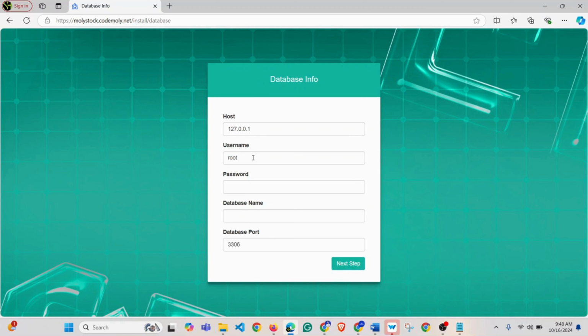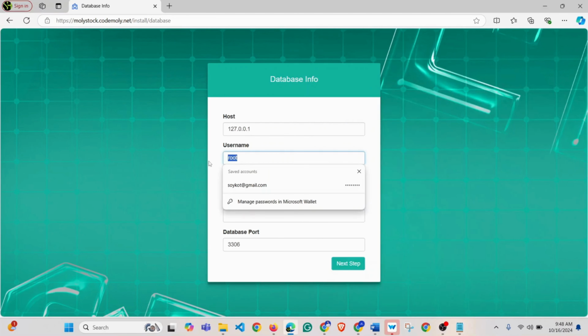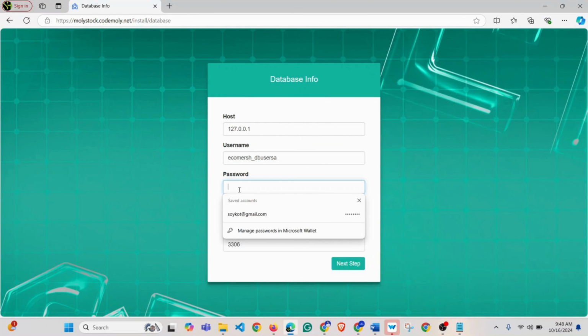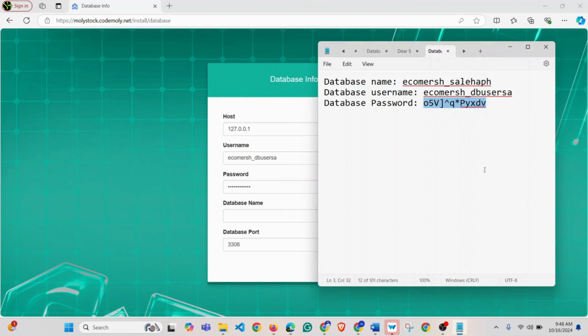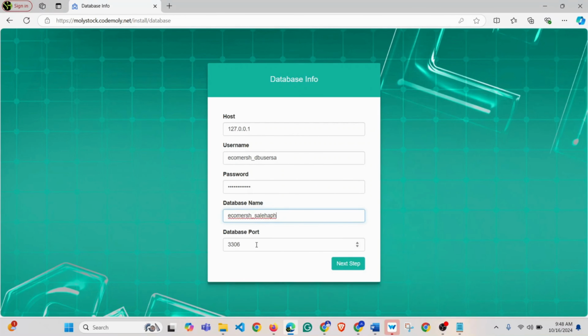In this section we will use our created username, password, and database name. First of all we will use our database name and username. I'm going to paste it over here. I'm going to use the password now, and lastly I'm going to paste the database name. The database port will be constant. So I'm clicking on next step.